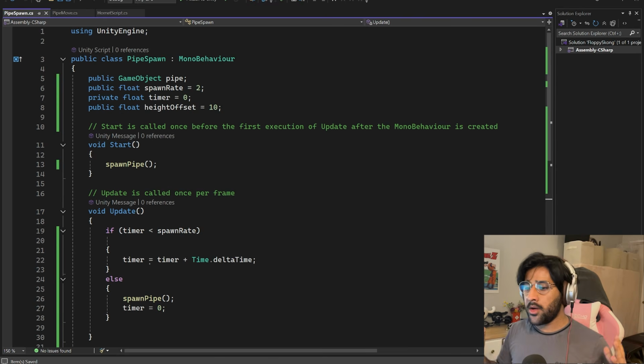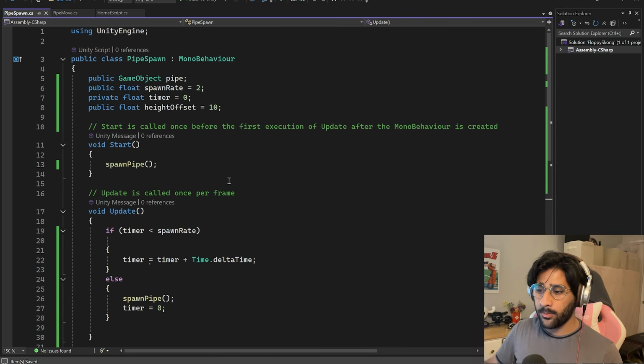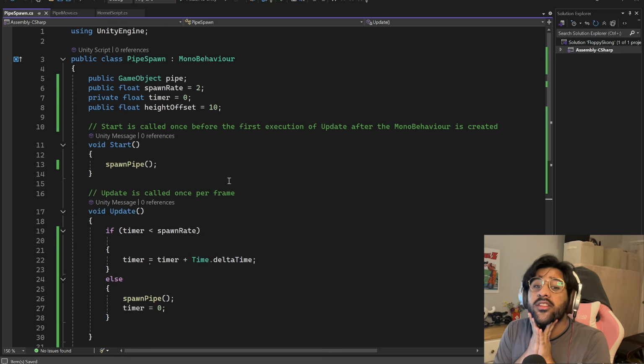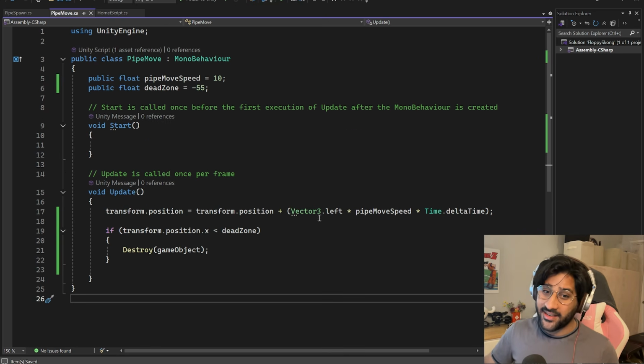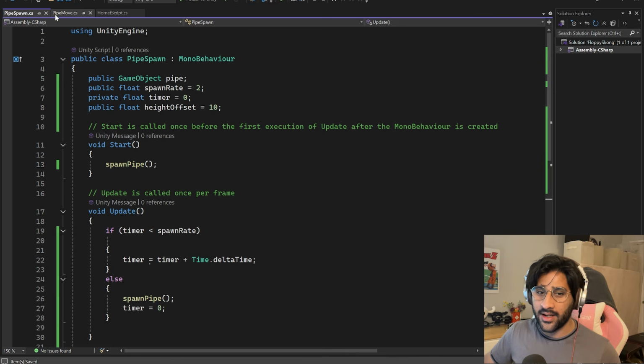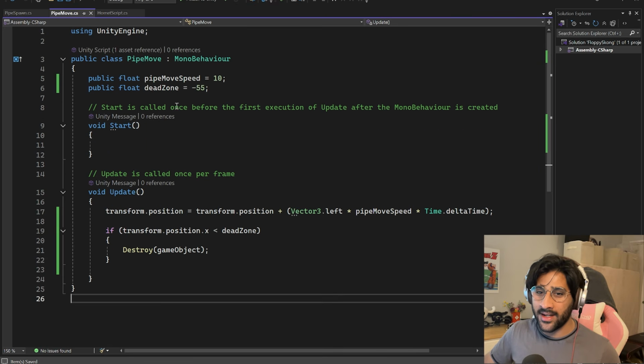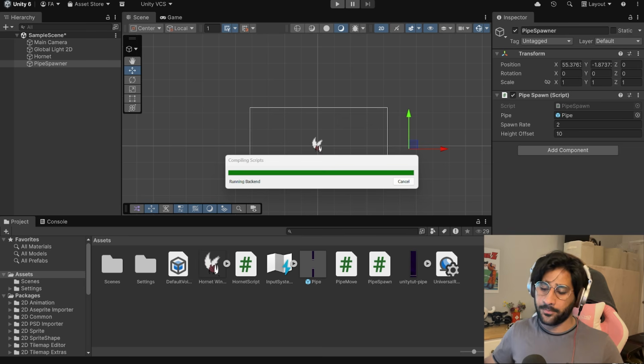Like, I understand what I'm doing as I'm following along, but I imagine that if I was making this myself without the help of any tutorial, I would be very confused about one thing, which would be, where do I declare these things? Like, why am I declaring this here instead of in the spawner or something? I'm not really sure. I'm sure if I sit and think about it for a second, it'll make sense to me, but it is what it is.